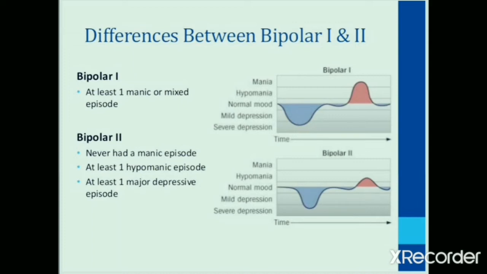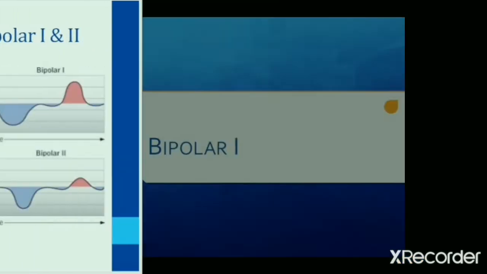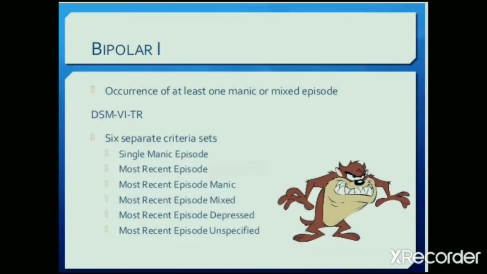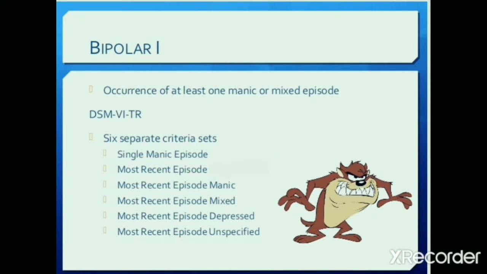So in bipolar 1, manic episodes or both manic and major depressive episodes occur, whereas in bipolar 2, the less severe or hypomanic form associated with major depressive episodes occurs. So in bipolar 1, there is occurrence of at least one manic episode or mixed, both manic and depressive episode.